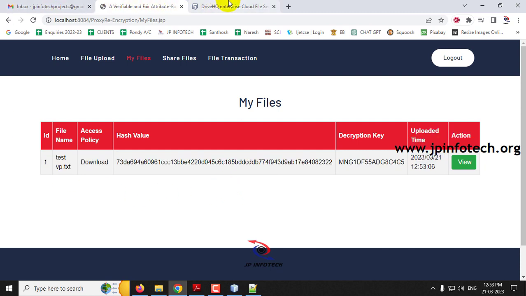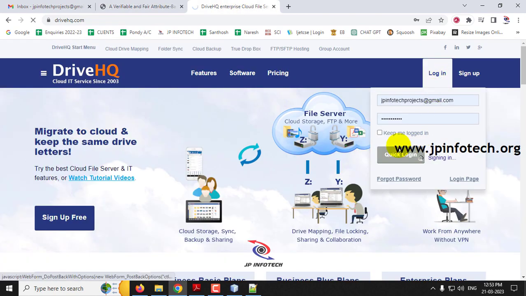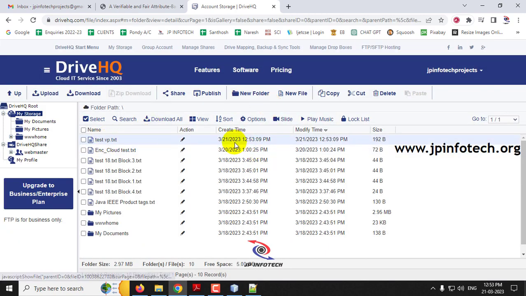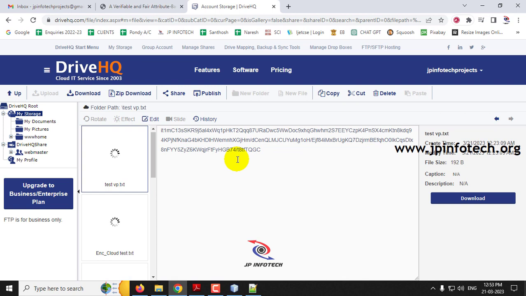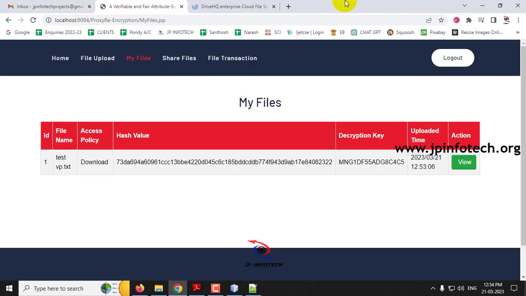And let us check the Drive HQ part. Just log in with the Drive HQ username and password, and now you can see the date and time 21/3/2023, the same date and time. You can see the file which we uploaded, test VP, has been uploaded here. Once you click that file, you can see the file has been encrypted for security purposes, so no one can read the file. So now it is made sure that we have uploaded the file to the cloud server. Now let us close the Drive HQ part.